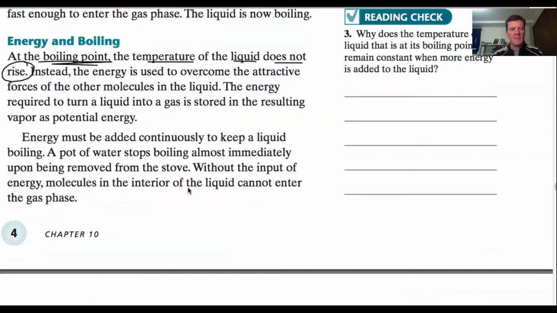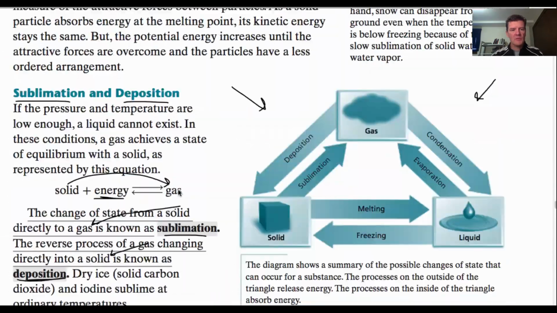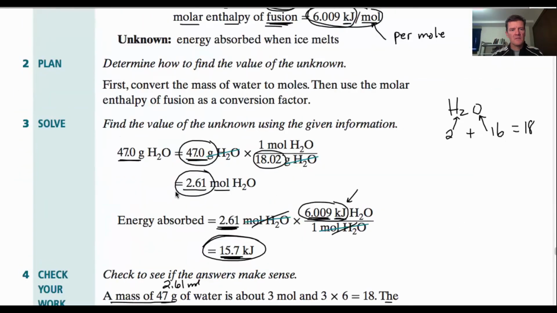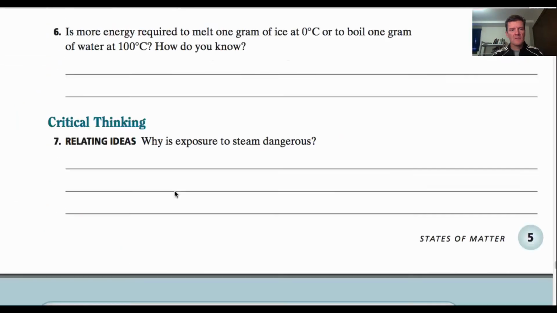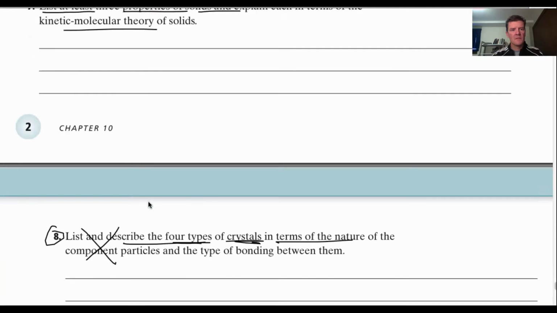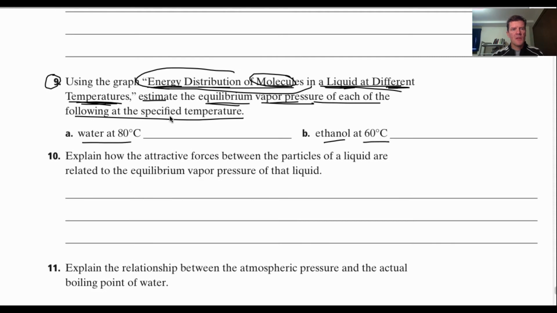And if you remember, we are referring to, again, there we go. We want to estimate the vapor pressure. So this is actually the wrong graph here. This is not the right title for the graph. We want the other graph that we're going to get to. Estimate the equilibrium vapor pressure.